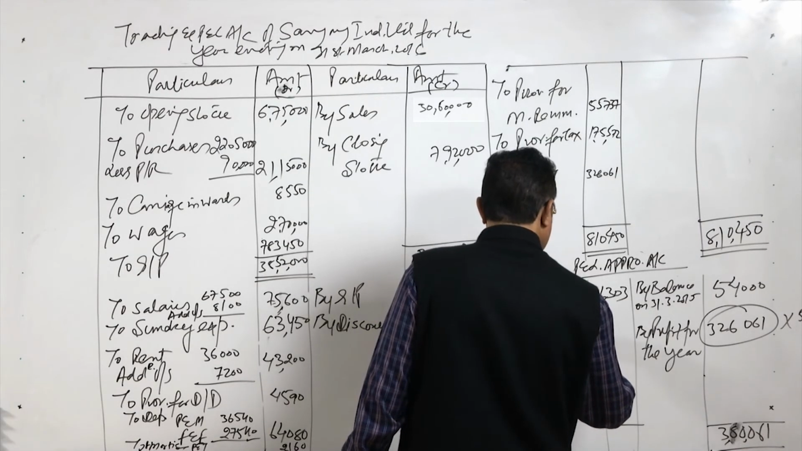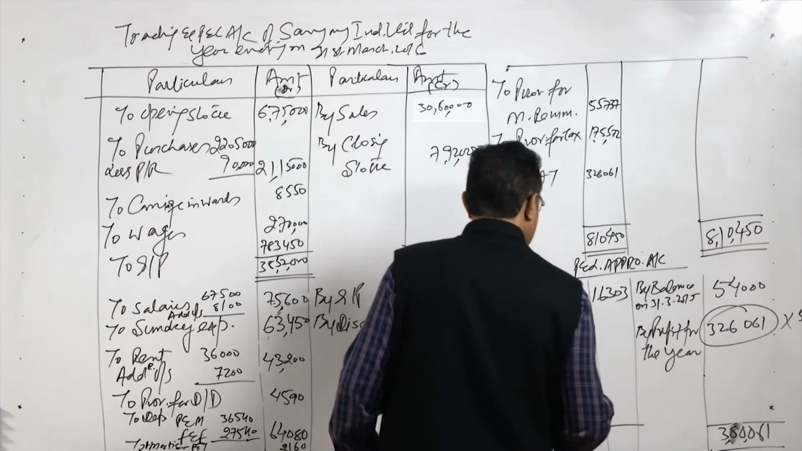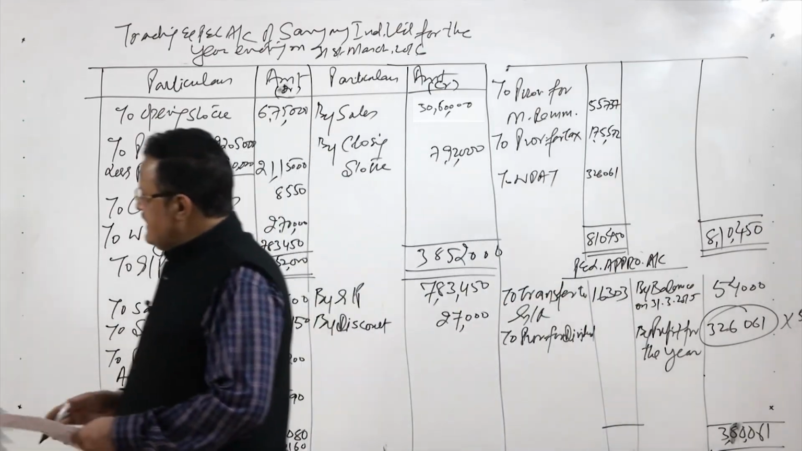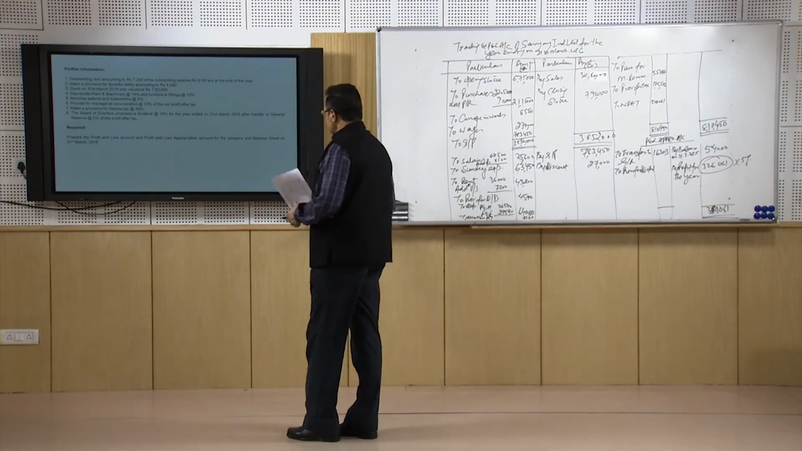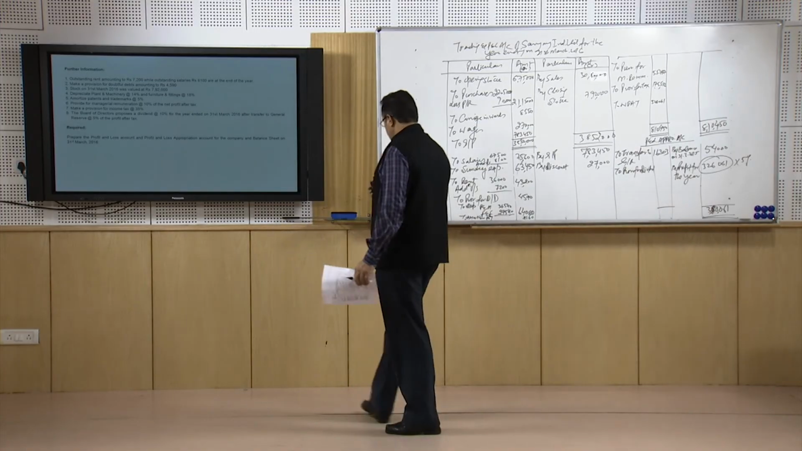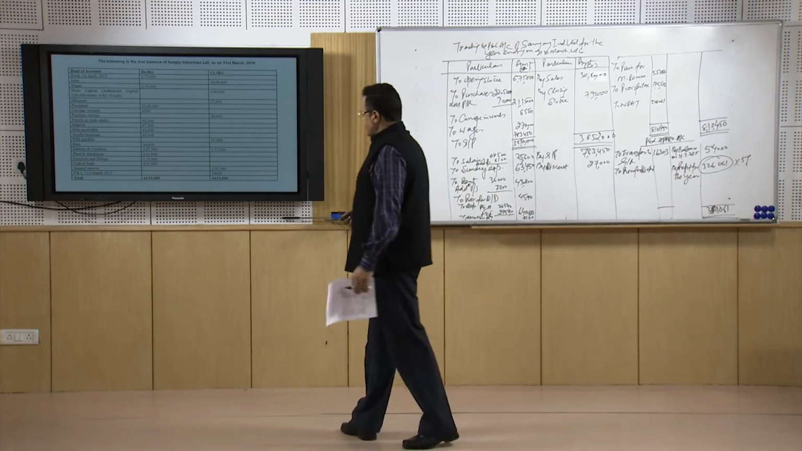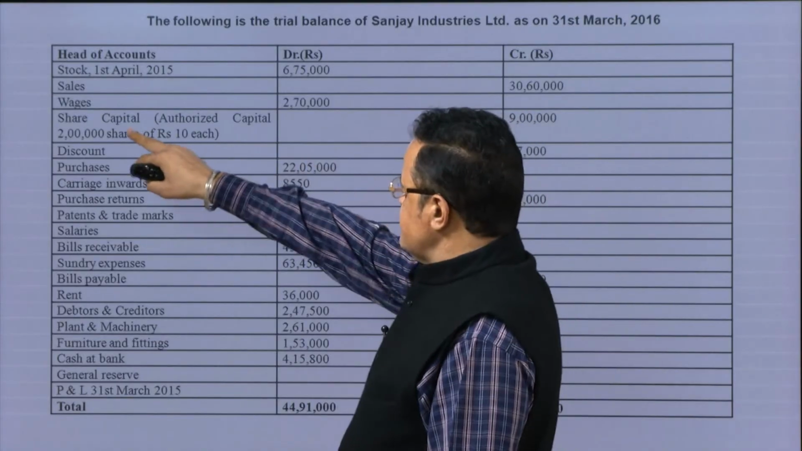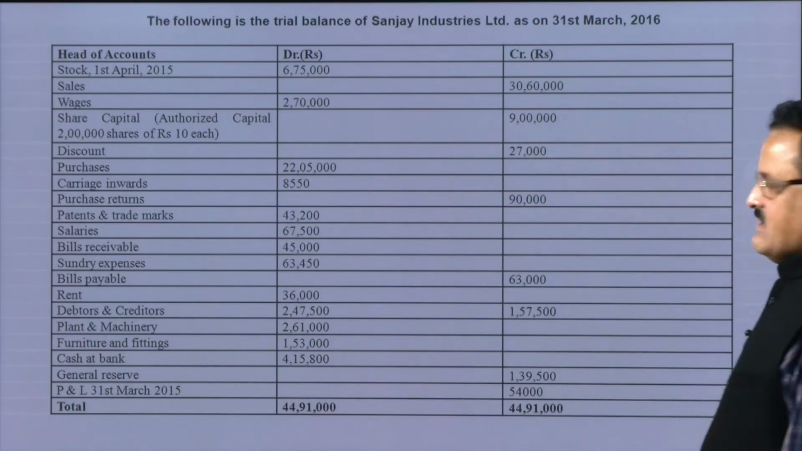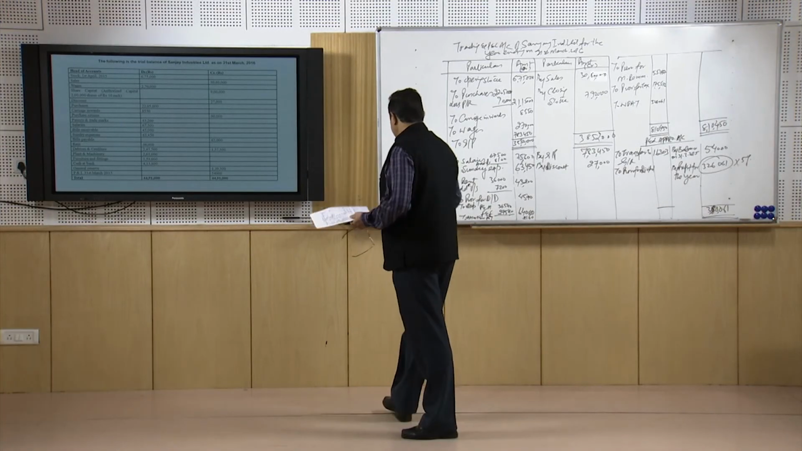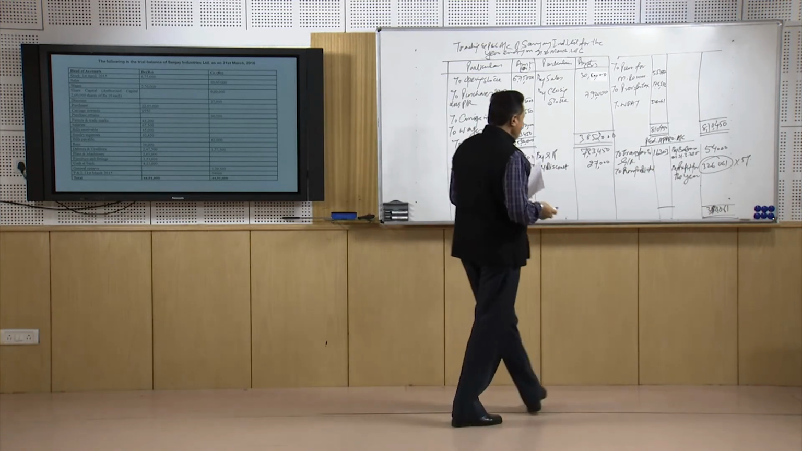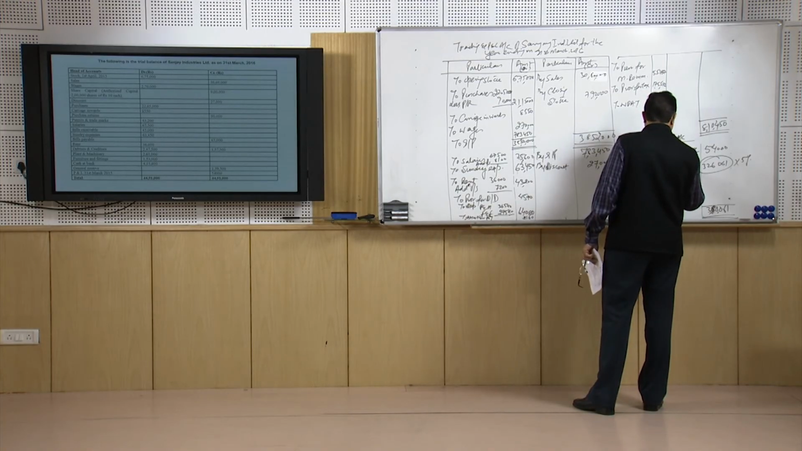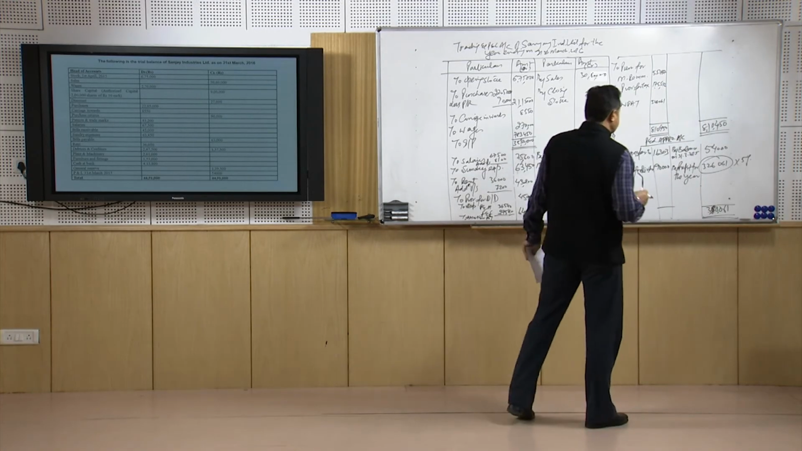We have to make the provision for dividend. What is the rate of the dividend? That is 10% dividend. We take the 10% of the share capital, not of the profit. Here, the authorized share capital is 20 lakhs, but the issued share capital is 9 lakhs. So, 10% of 9 lakhs is 90,000 rupees. We have to make the provision for dividend of 90,000. So, this total works out as 1,06,303.